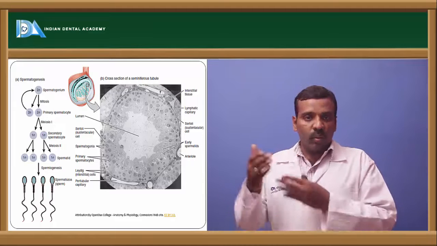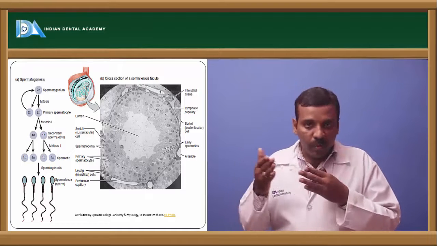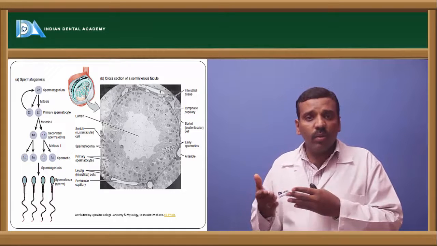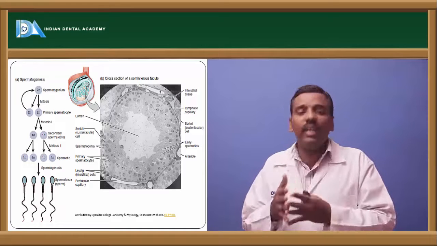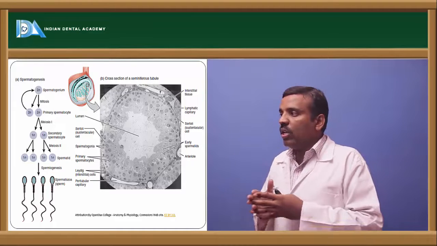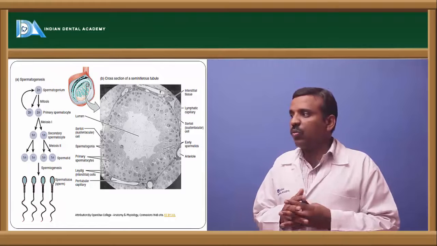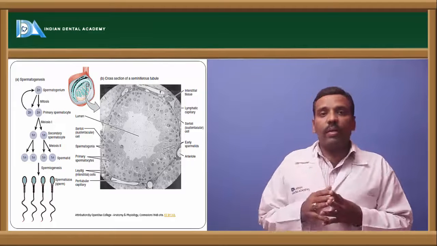So spermatogonium to primary spermatocyte to secondary spermatocyte, and the secondary spermatocytes give spermatids, which are haploid in number.